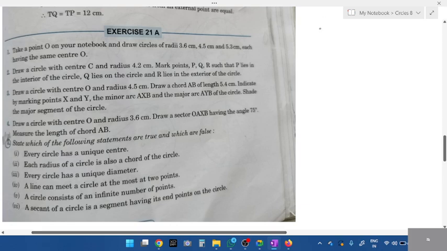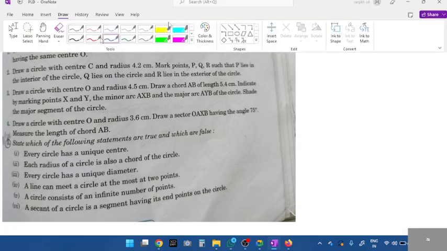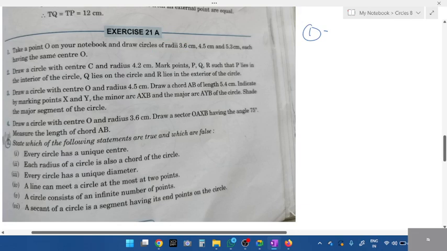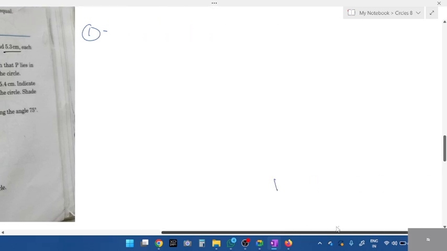Take a look at the first question. Take a point O on your notebook and draw a circle of radius. There are 3 questions given, each having 3 circles. Each having the same center or different center? Same center.